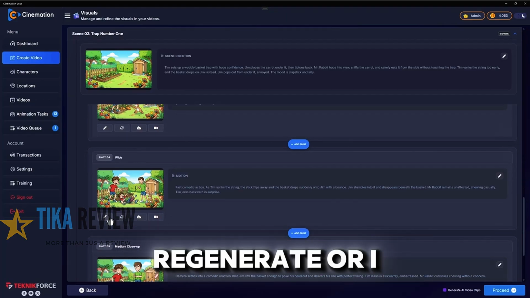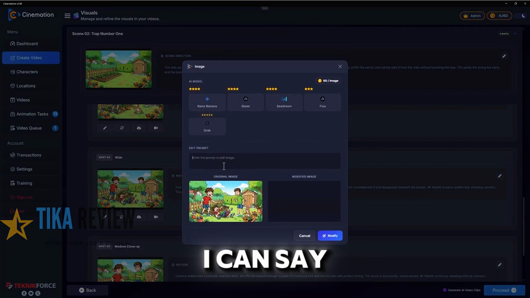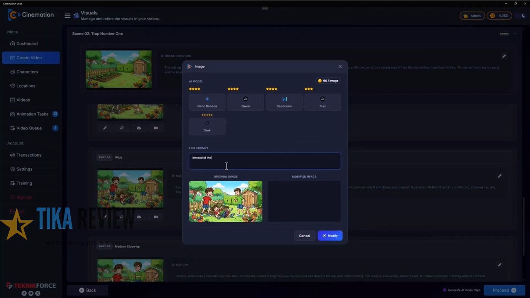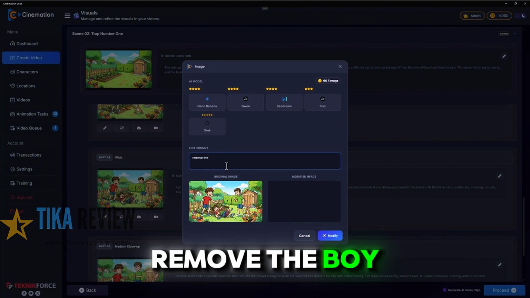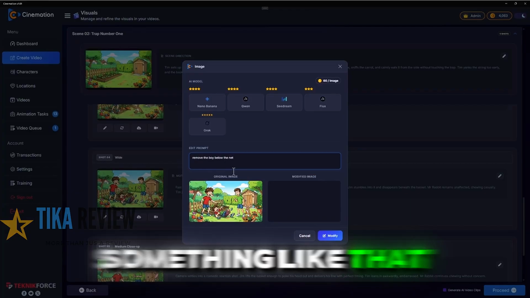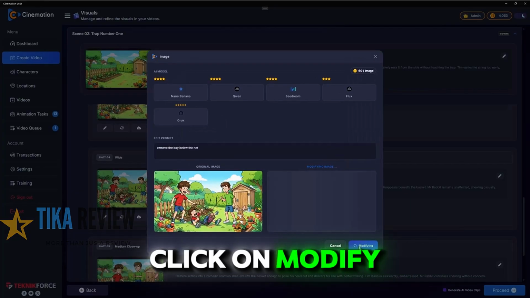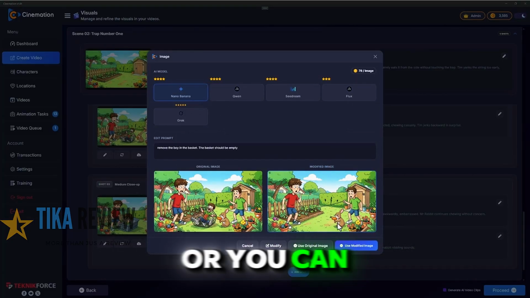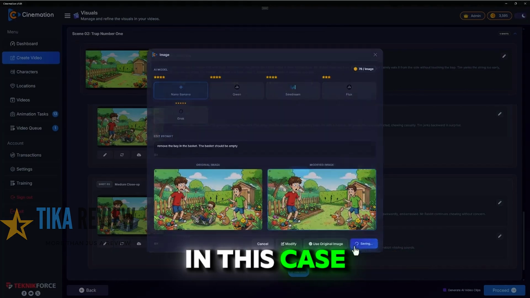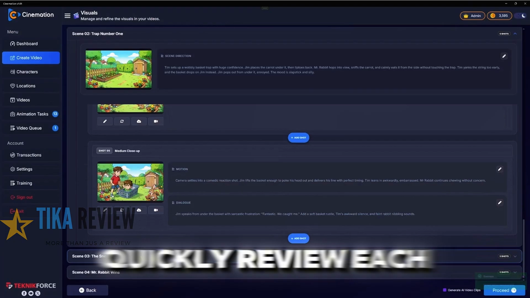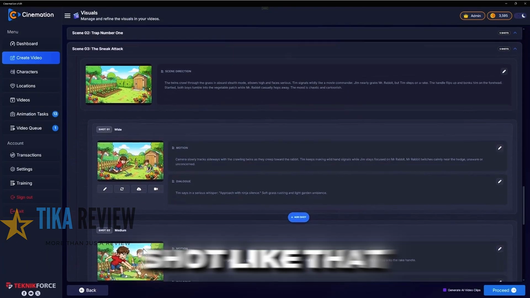So I can regenerate, or I can click on modify, and I can say instead of the boy, remove the boy below the net. Something like that, whatever comes to your mind. Click on modify. And what's going to happen is the AI will modify the image and give you a new one. If you like it, you can keep it, or you can change it again. In this case, I'm going to keep the modified image. This image is fine. So you can quickly review each shot like that.